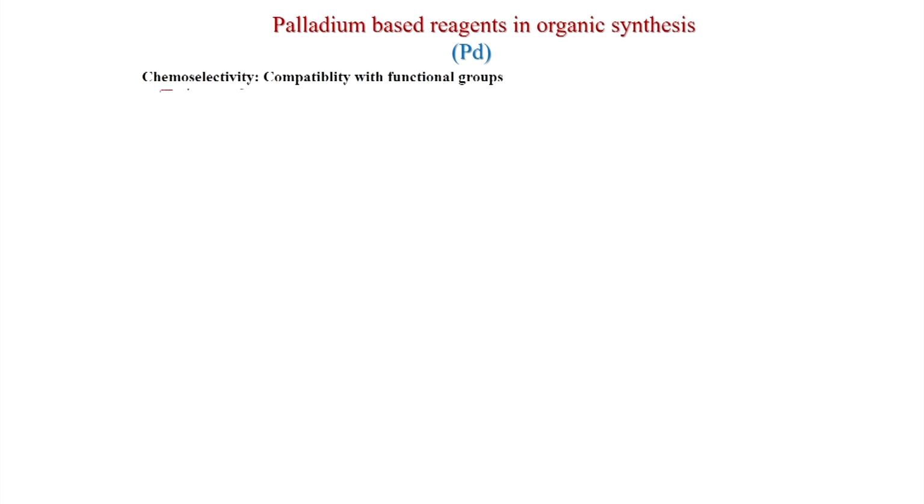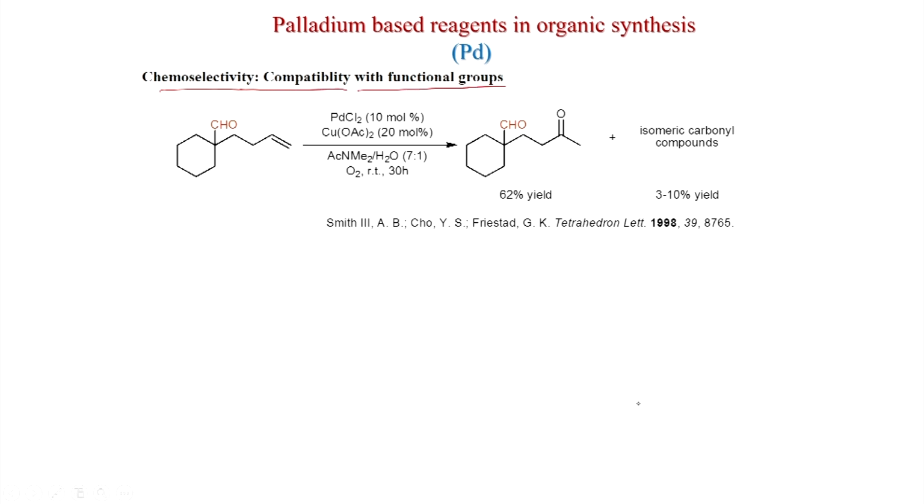Also, we will see the chemoselectivity, compatibility with functional groups. Like this substrate, you see there is a terminal olefin and an aldehyde motif, and with this condition, palladium chloride 10 mole %, copper acetate 20 mole %, this is solvent N,N-dimethylacetamide, water 7:1, oxygen atmosphere, room temperature 30 hours, you get this ketoaldehyde, and this aldehyde group is untouched under this condition.